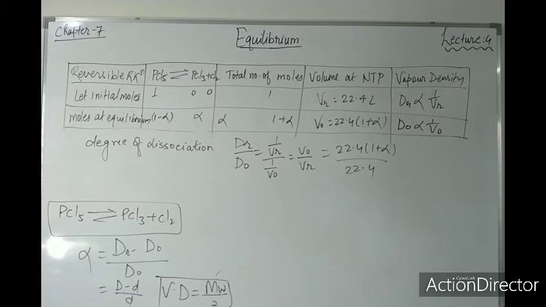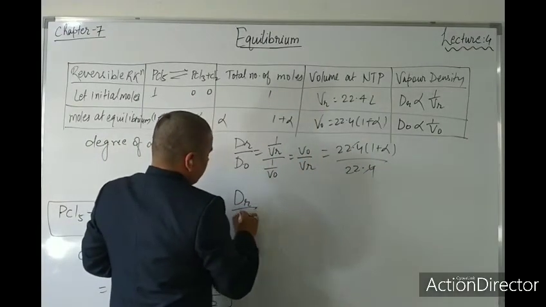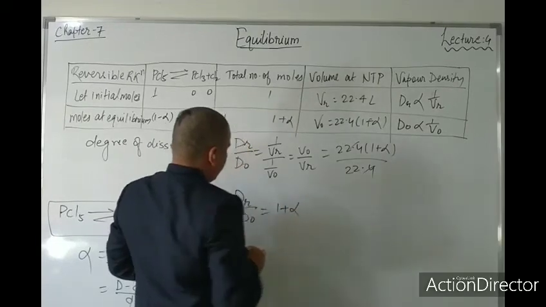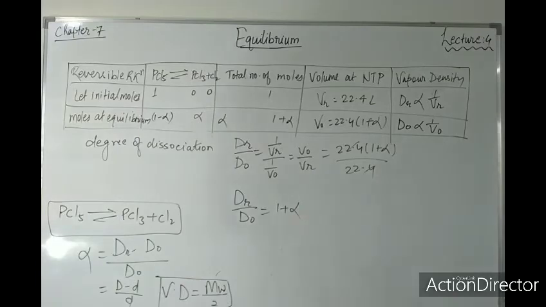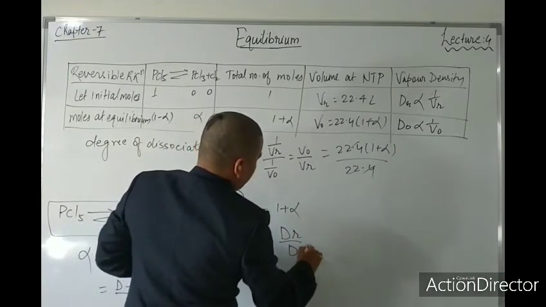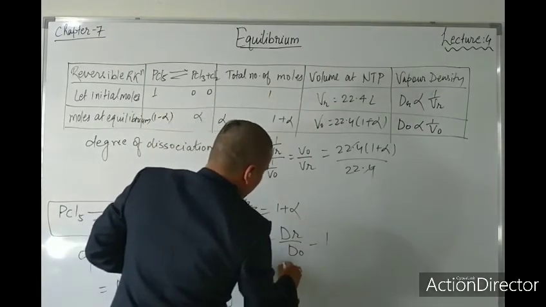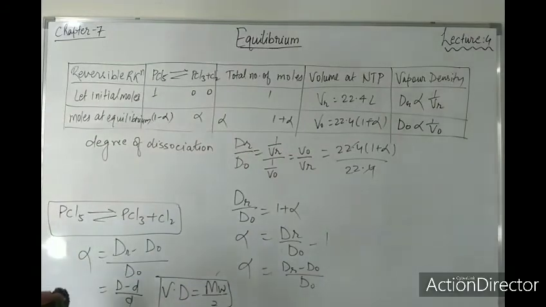So here, what will be the value of alpha? We want to calculate the value of alpha. So here, 22.4 and 22.4 cancel, dr upon d0 is 1 plus alpha. Can we write this thing, yes or no? Definitely we can write dr upon d0 is equal to 1 plus alpha. So what will be the value of alpha? You can write alpha is equal to dr upon d0 minus 1, or alpha is equal to dr minus d0 upon d0. Can you write this value? See what I have written here. Is it the same? Yes or no? Definitely it is the same.